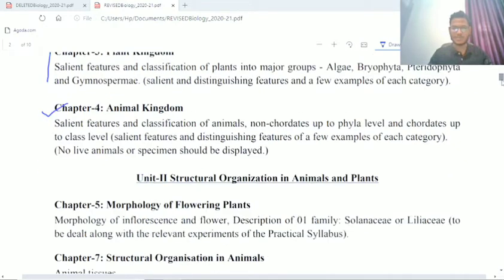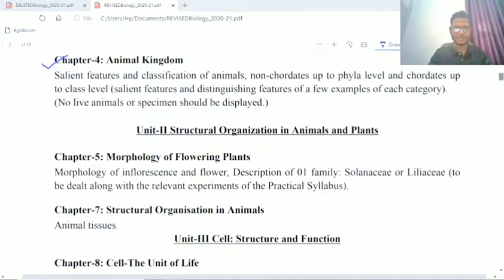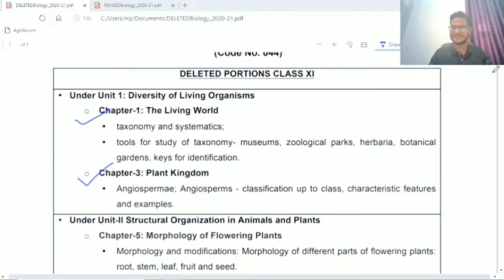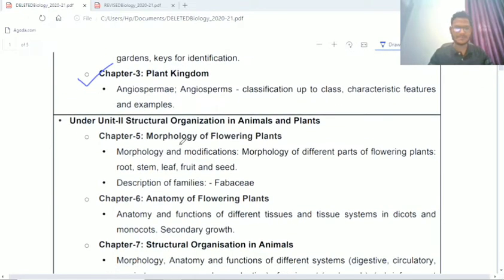So let's move on to unit 2, structural organization in animals and plants. Here morphology of flowering plants is the 5th chapter, and the deleted portion from here is morphology and modification, morphology of different parts of flowering plants: root, stem, leaf, fruit and seed.